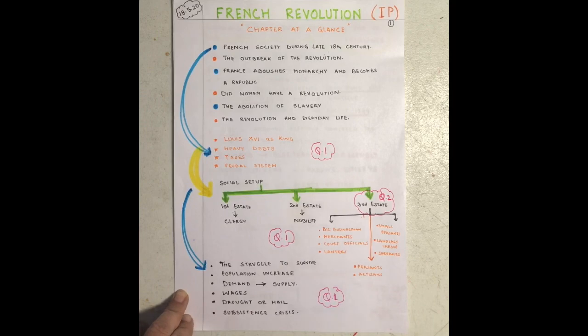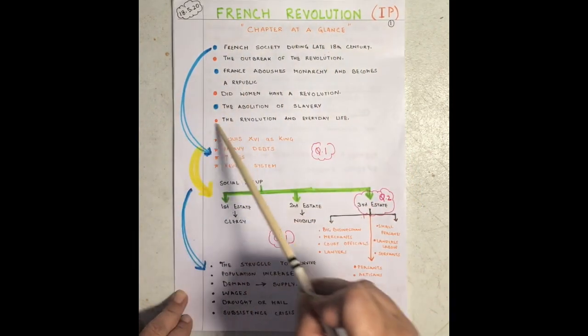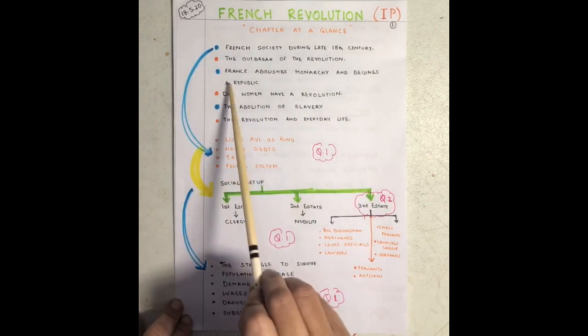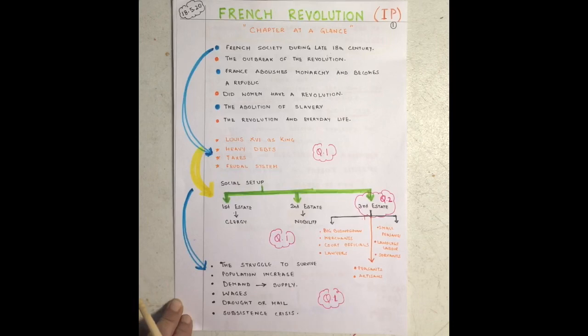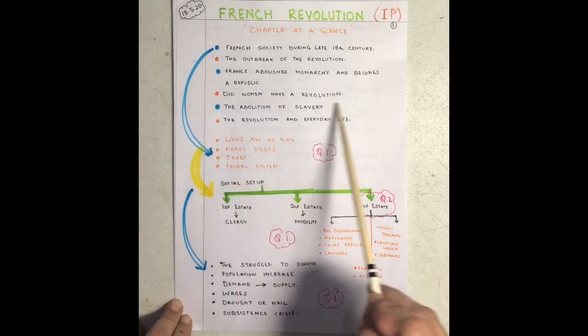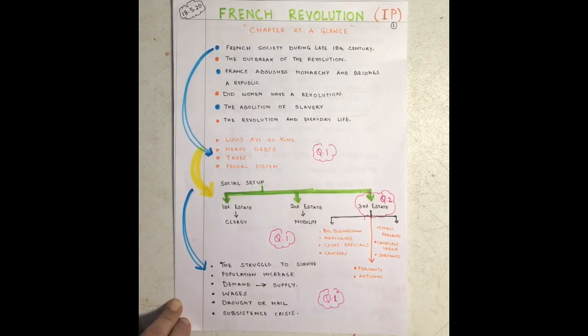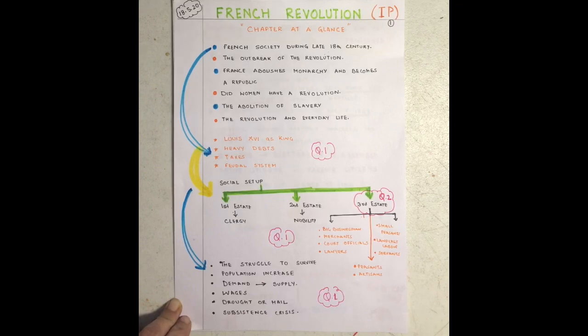Your whole chapter has been divided into 6 major parts. We first talked about the 18th century society, then the outbreak, then how the monarchy was abolished and France becomes a republic, then the women, then the abolition of slavery, and lastly the impact, or you can say the revolution in everyday life, how it impacted everybody around.